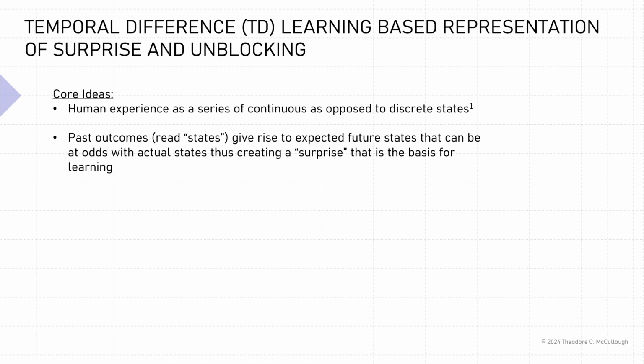The algorithm on the prior slide basically depicted surprise and unblocking within the context of discrete and trial bases. But discrete and trial bases is not really representative of human experience, because human experience is based upon a series of continuous as opposed to discrete states, where past outcomes, or states, give rise to expected future states that can be at odds with actual states, thus creating a surprise that is the basis for learning.